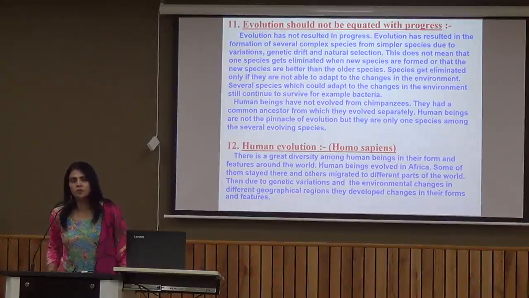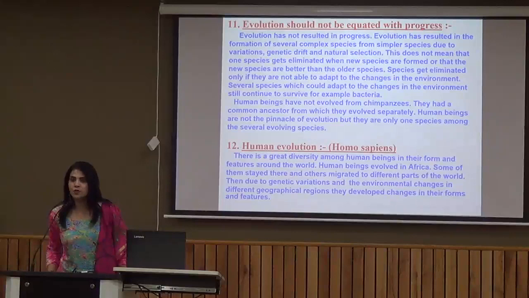It is only those species which are not able to adjust themselves to the change in the environment that will get eliminated. For example, even today bacteria are here, though bacteria are very simple and we can say primitive organisms. Bacteria evolved long back. Evolution should not be equated with progress.